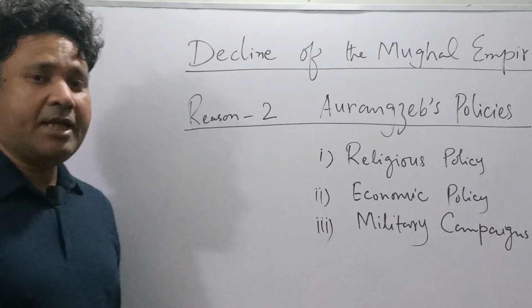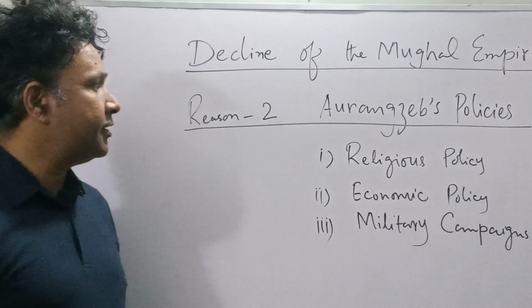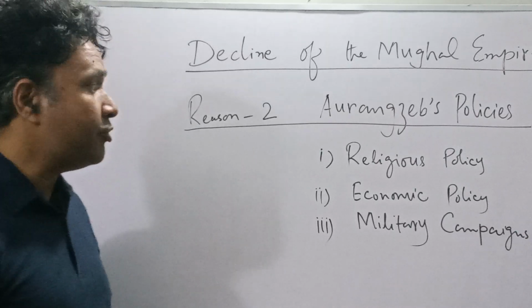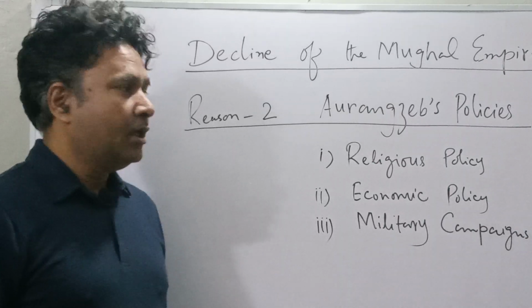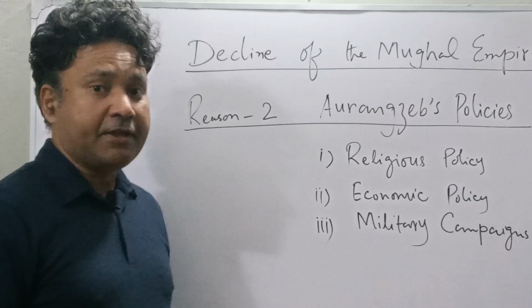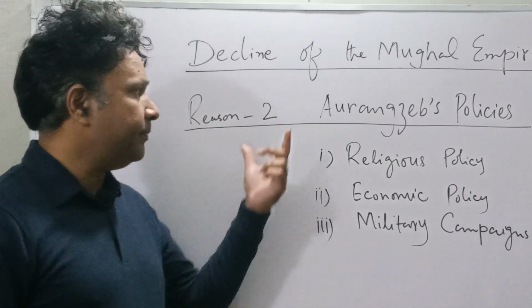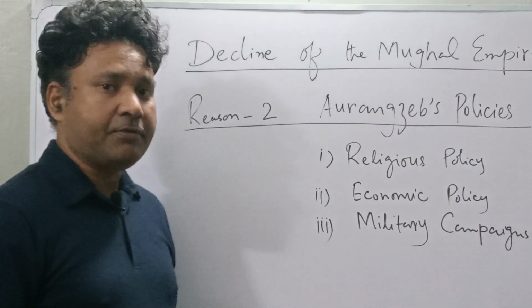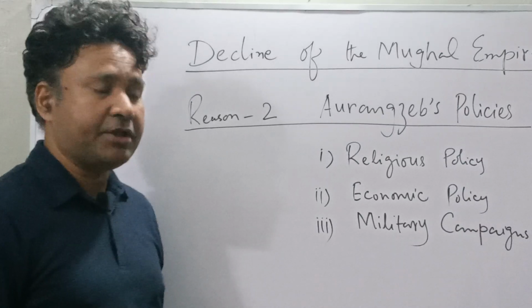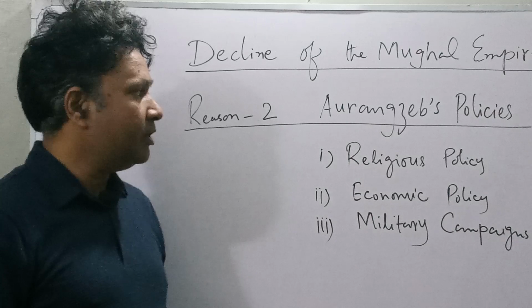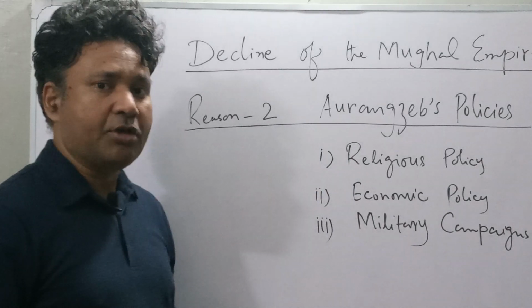Today we are going to start Aurangzeb's policies. This is very important because this is considered one of the reasons for the decline of the Mughal Empire. This is reason number two. I have discussed the first reason in the previous lecture. So this is reason number two, and this is about Aurangzeb's policies.